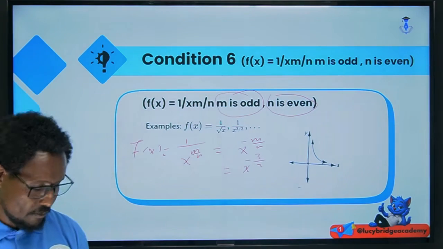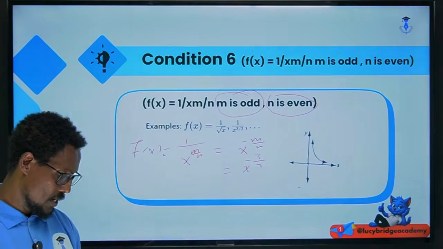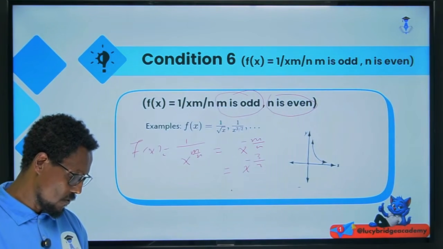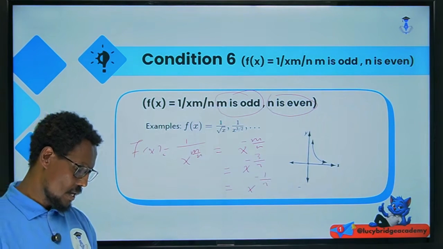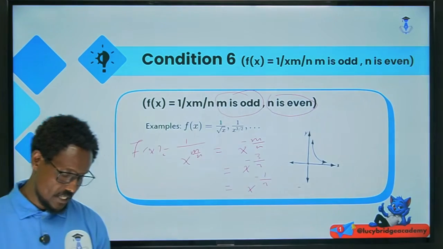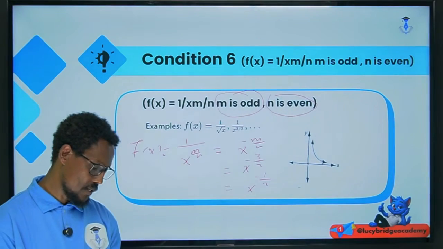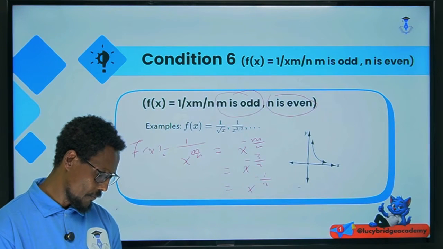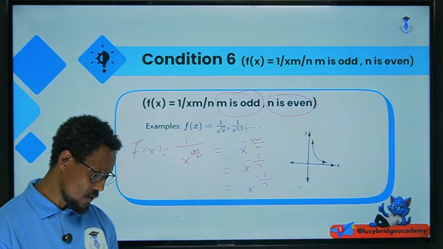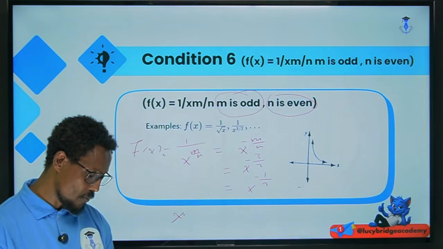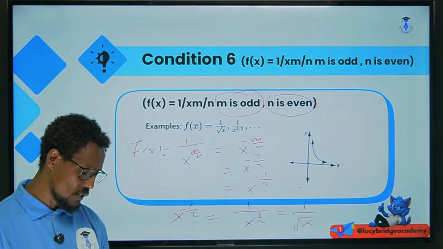Look, for example, x to the power of 3 is odd and n is even. Again, we can also have x to the power of minus 1 over 2. m is odd and n is even. These characteristics we will have. For example, taking just x to the power of minus 1 over 2, it is equal to 1 over x to the power of 1 over 2, which is equal to 1 over the square root of x.